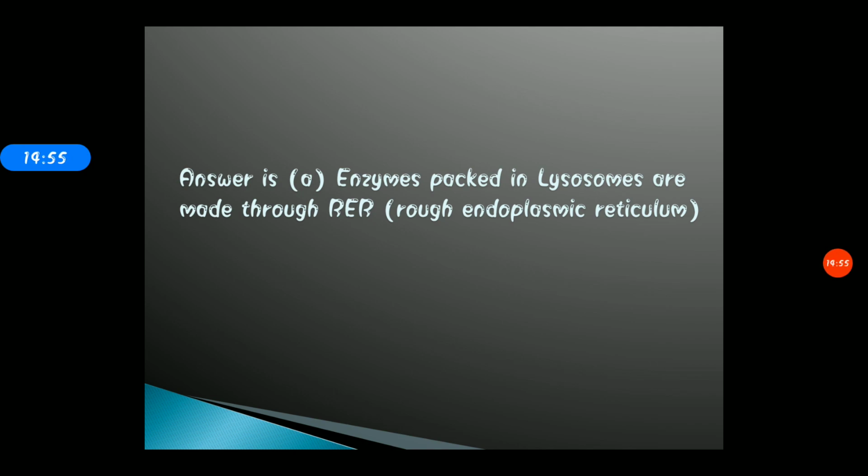That is the reason option A is correct. And you also know that rough endoplasmic reticulum has no role in the production of lipid. ठीक है, तो यहाँ पे rough endoplasmic reticulum is termed rough because यहाँ पे ribosomes are attached on the surface and that are concerned with the synthesis of protein.